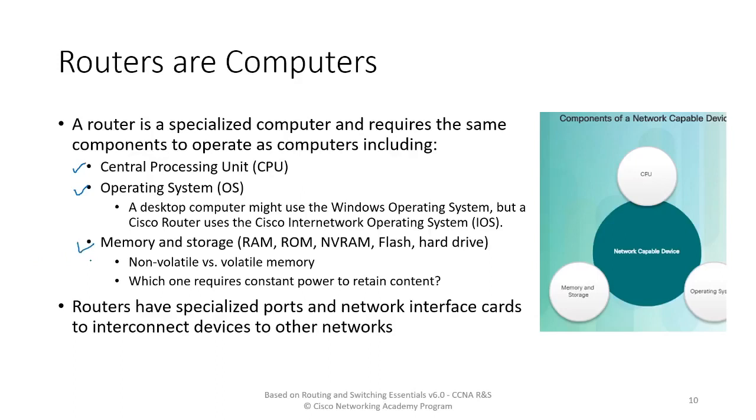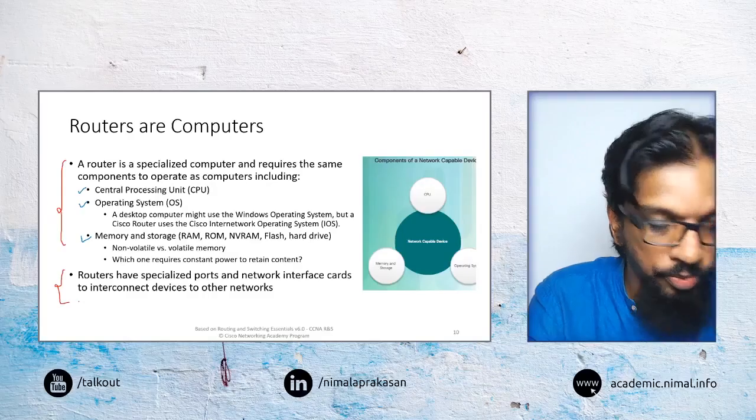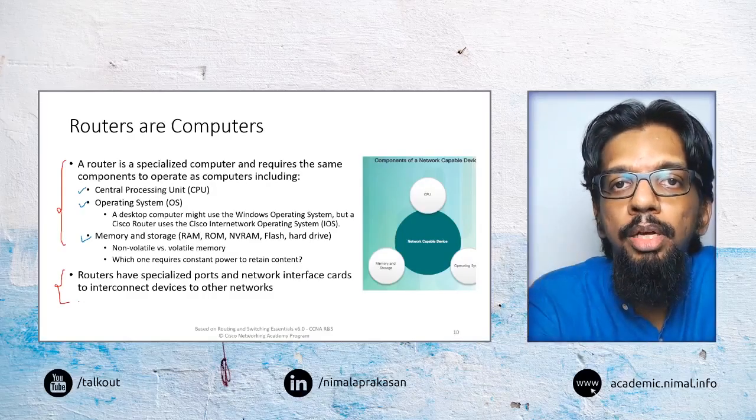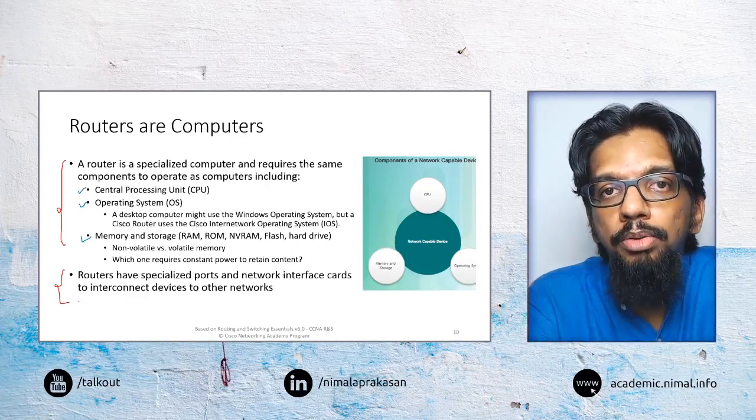But in addition to what may be there from a standard computer point of view, it may also have some specialized components from a hardware point of view.